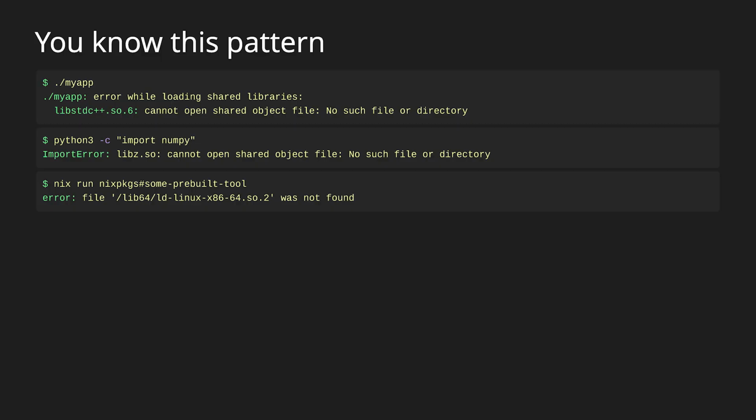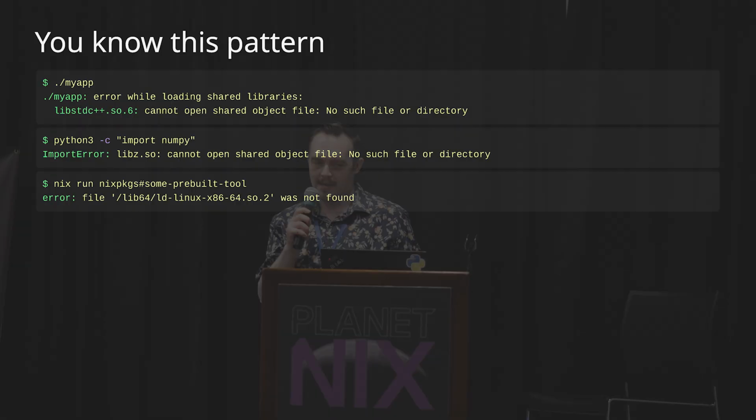So to dive in, you might know this pattern. You try to run some random app: "error while loading shared libraries: libstdc++.so," and then some random number at the end that probably doesn't mean anything, or you hope that it doesn't. Or maybe you're trying to run a Python project. You're finally trying out NixOS, but you have a Python project at work, or something you found, to integrate with a new API. And you try to use a standard Python library, something like NumPy or SciPy, or anything that's kind of popular that isn't just a pure Python package. And what happens? You get another obscure import error: "libz.so: cannot open shared object file: no such file or directory."